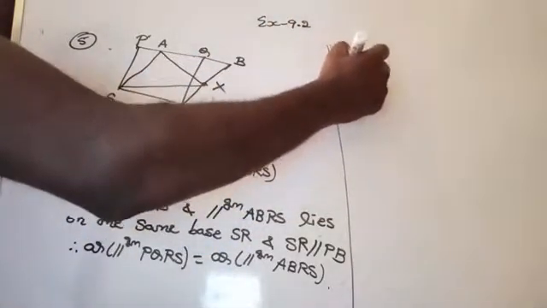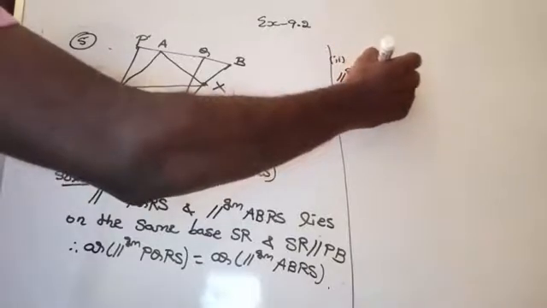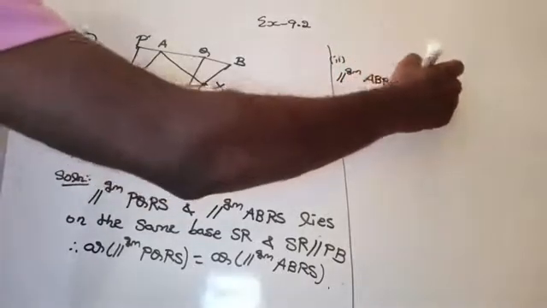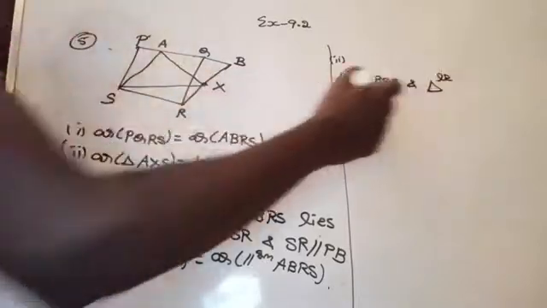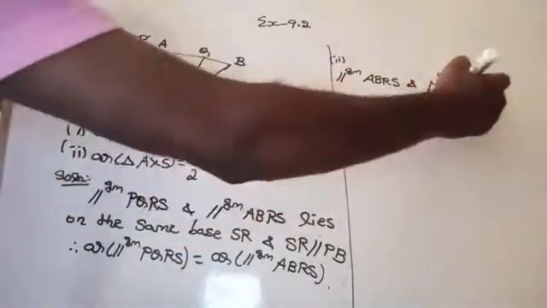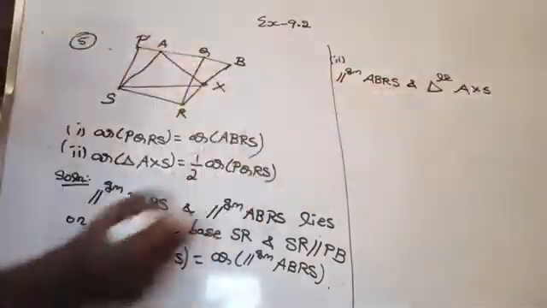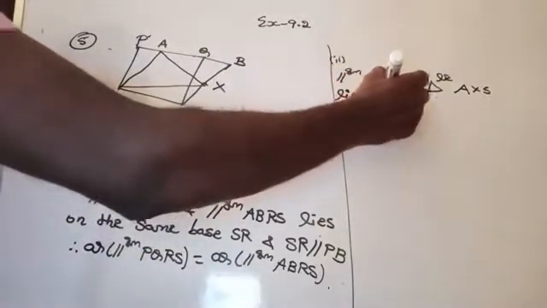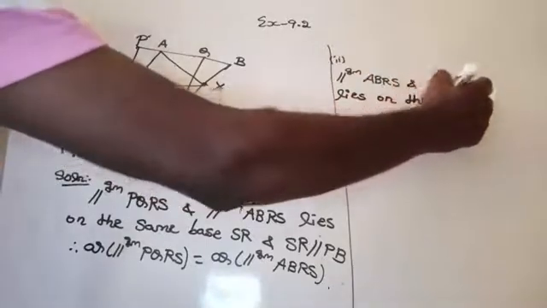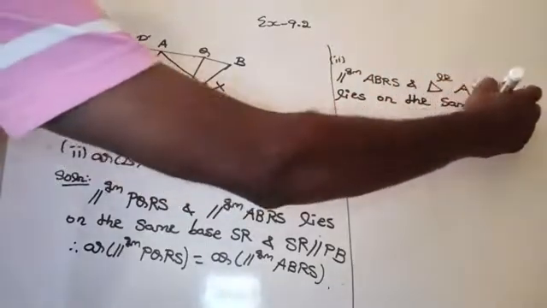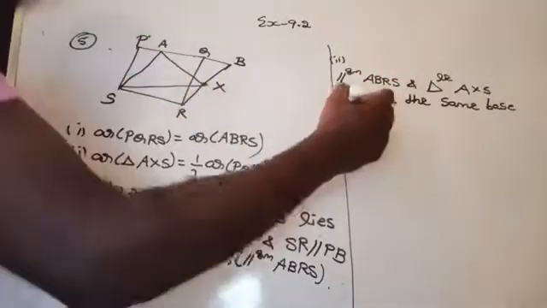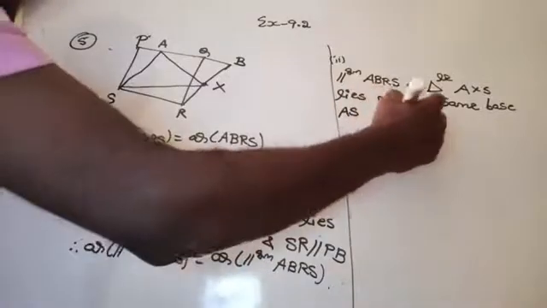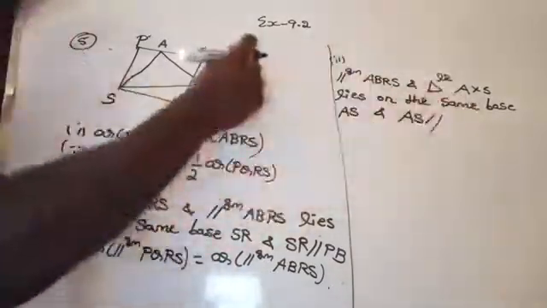Consider parallelogram ABRS and triangle AXS. They lie on the same base AS, and AS is parallel to BR.